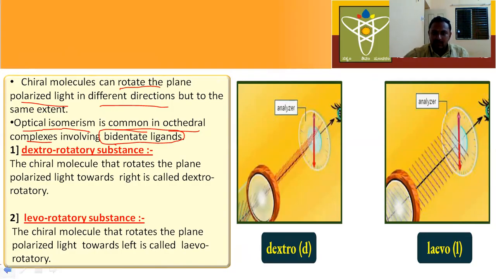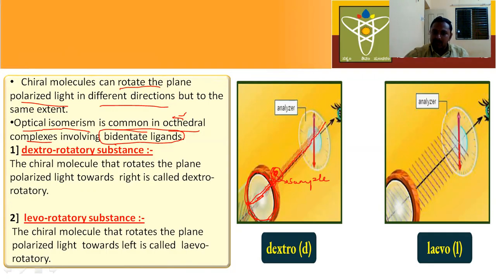For example, the image is here. I will show. This is the source of light, and here there is a substance. Let us just take any sample. Now you pass light through the sample. This light is traveling in a straight line.